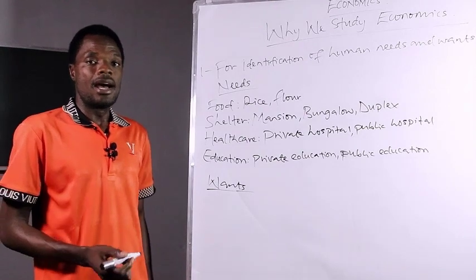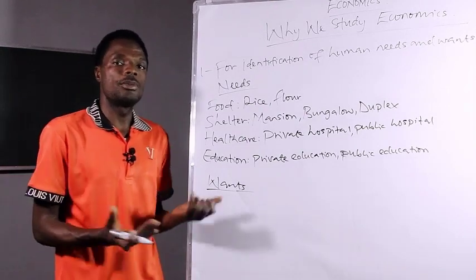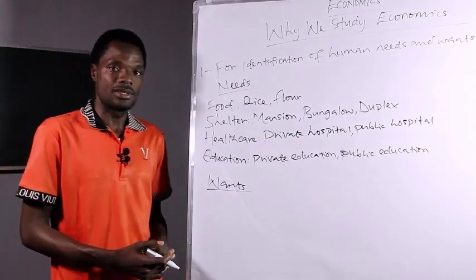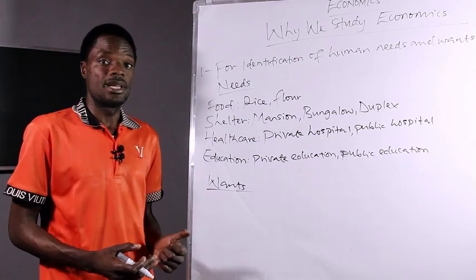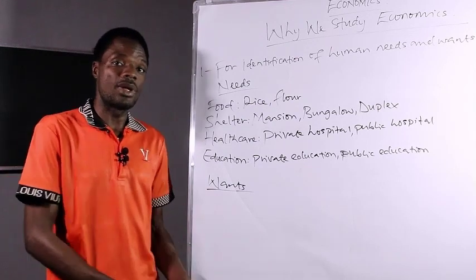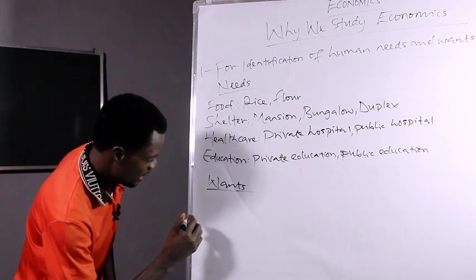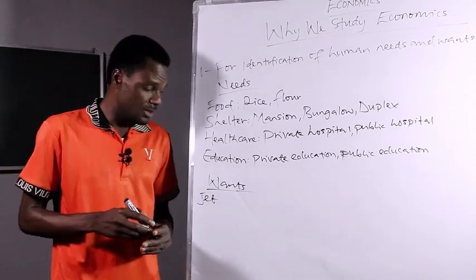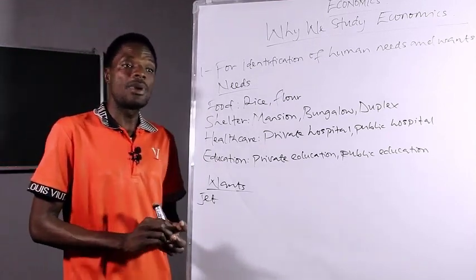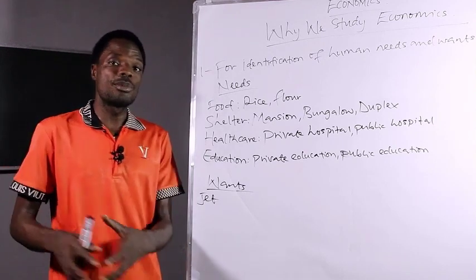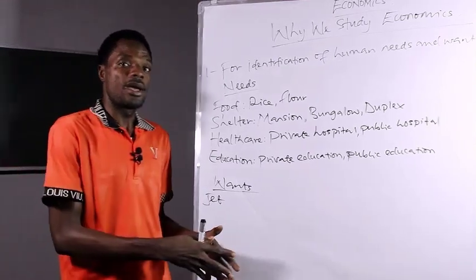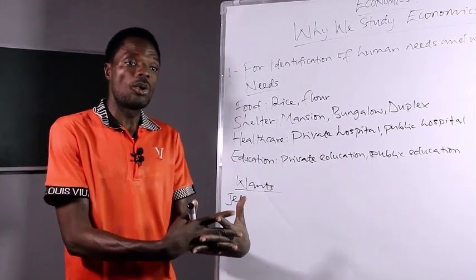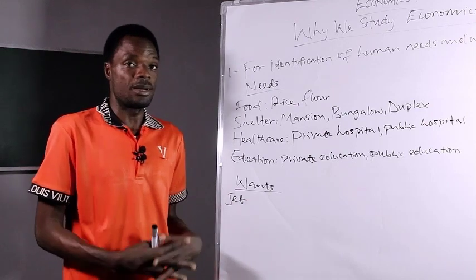Okay, having identified some of the needs of humans, we can now try to see what are the wants. When we say want here, we mean the luxuries. That means the ones that a human can live without. Number one, it can be a jet. Every human can live without a jet. I mean a private jet. So if you want to travel from your place of living to somewhere, you can afford even a public transport service, or you can own your vehicle, depending on your capacity.